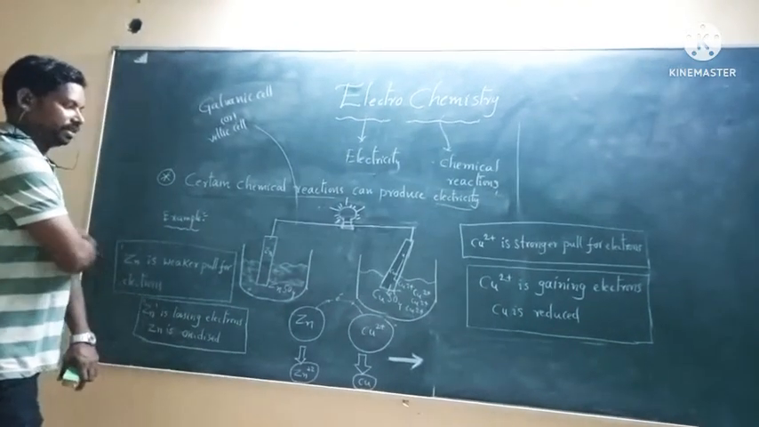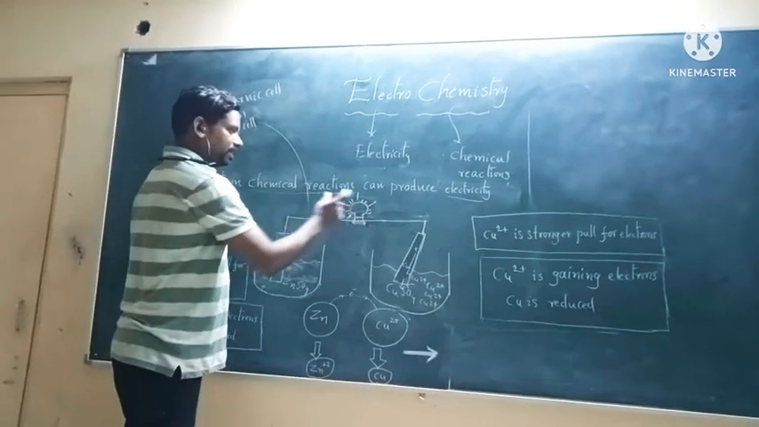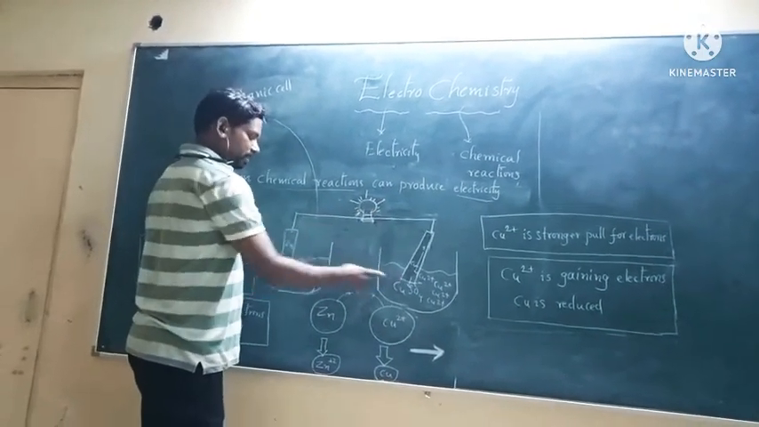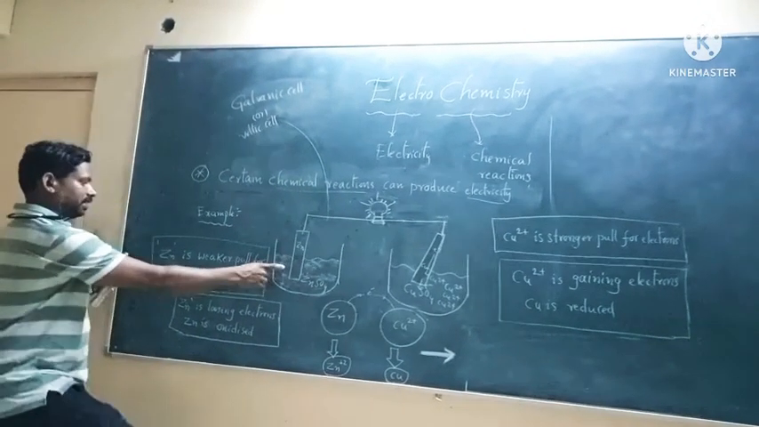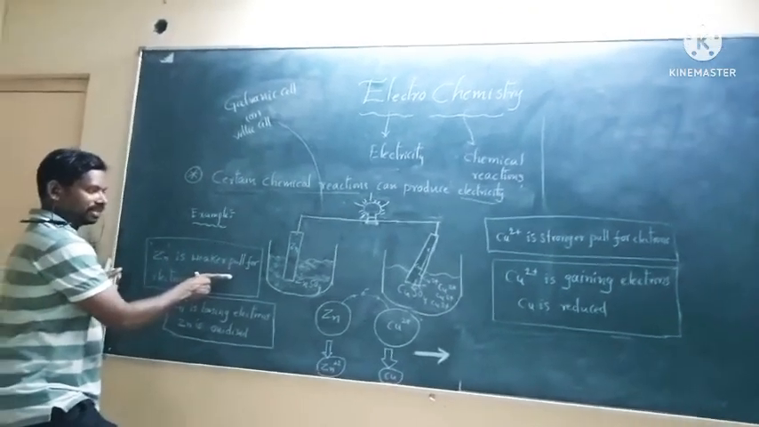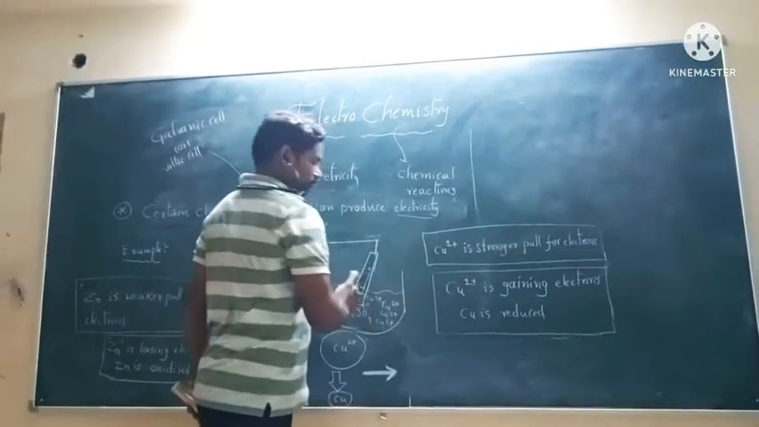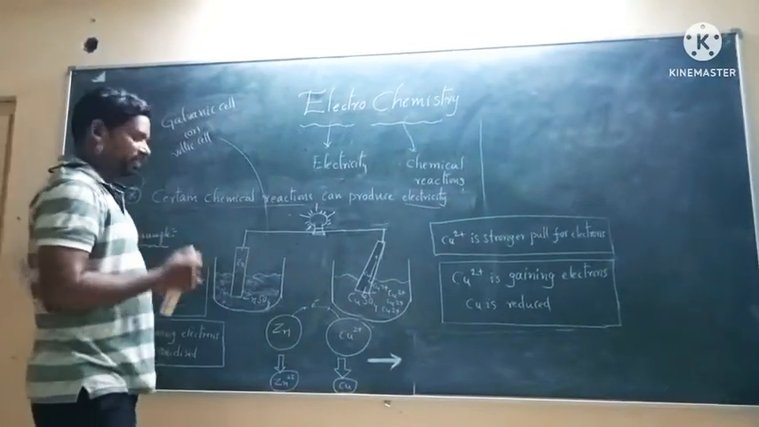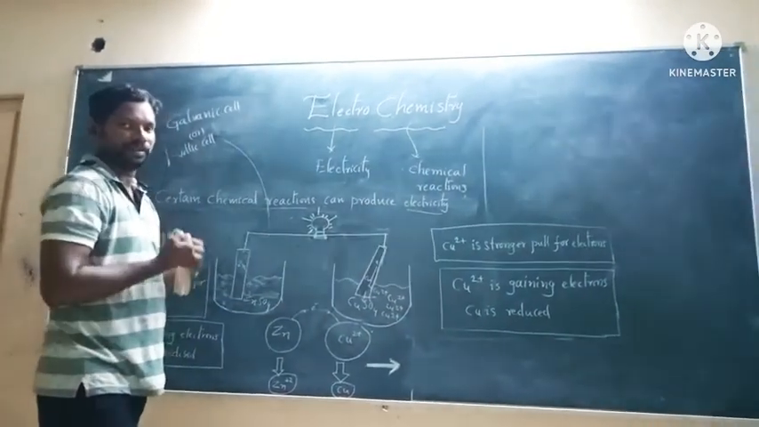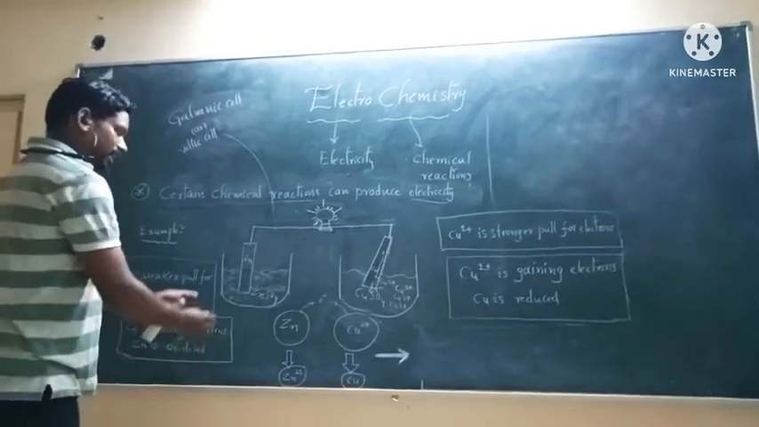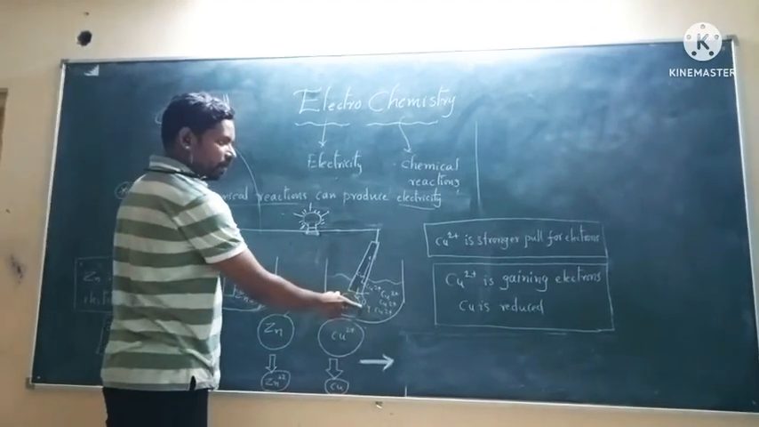What happened here? If you observe, in these chemical reactions, electricity is produced. Now we observe zinc. Zinc has a weaker pull for electrons, and copper has a stronger pull for electrons. So copper is taking electrons from the zinc. The zinc is weak, the copper is strong, and the copper takes electrons for itself. That is why the electron movement takes place from zinc to copper.